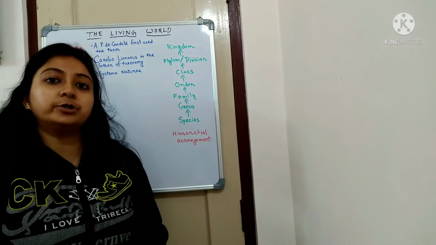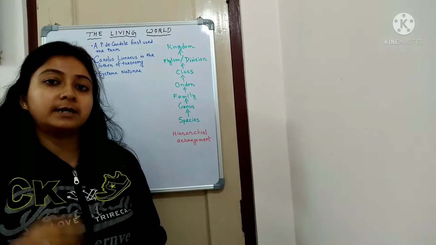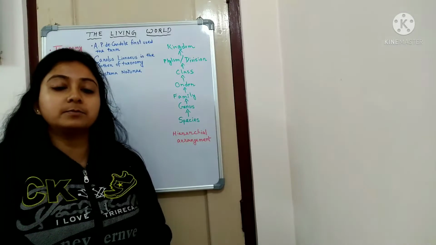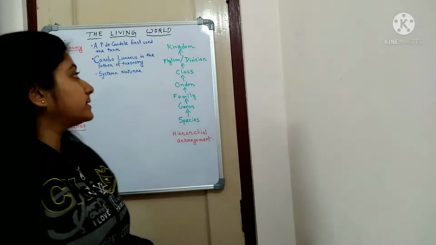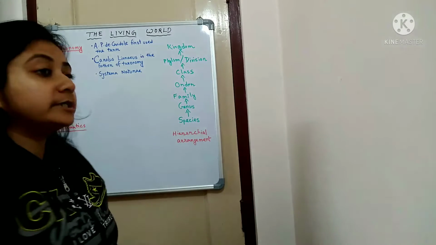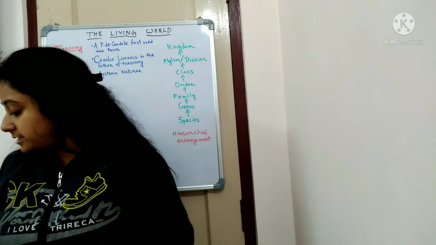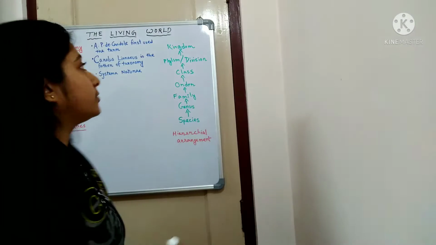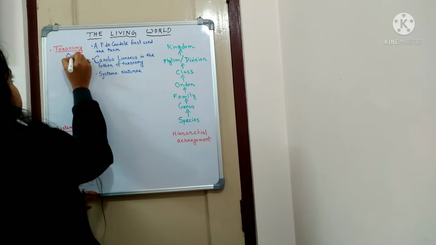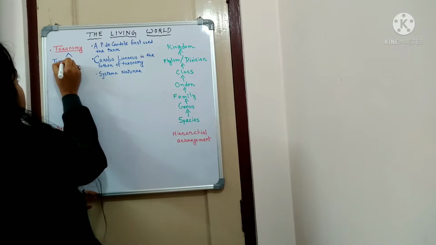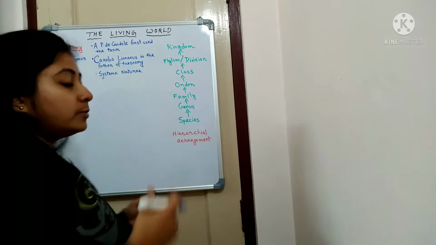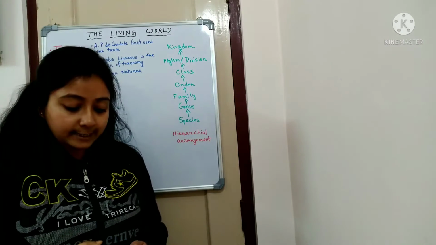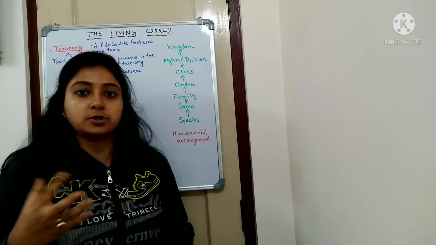In this class we are going to discuss taxonomy, that is our next topic from the first chapter of NCERT, the living world. So let's first discuss the term taxonomy. As you can see, this term has derived from two terms, taxis and nomos. Taxis and nomos.